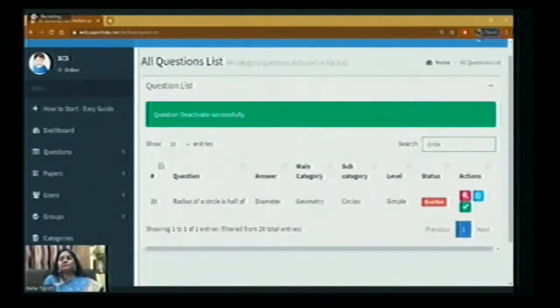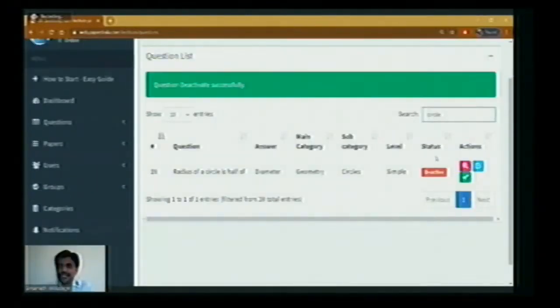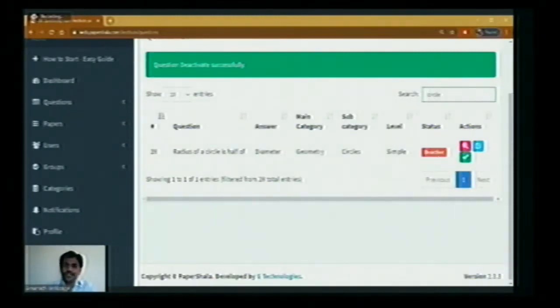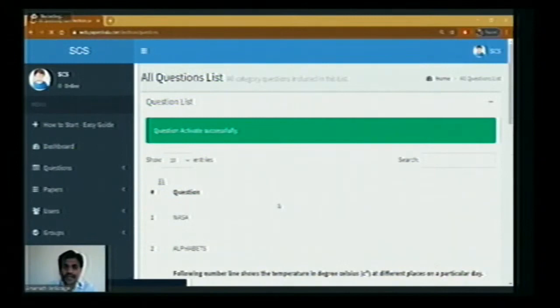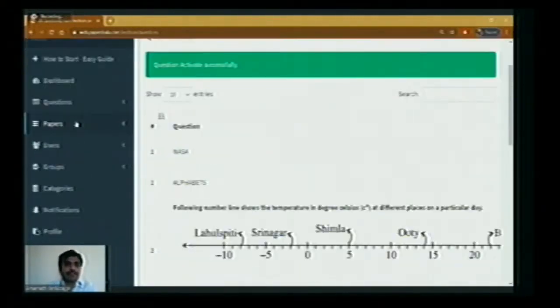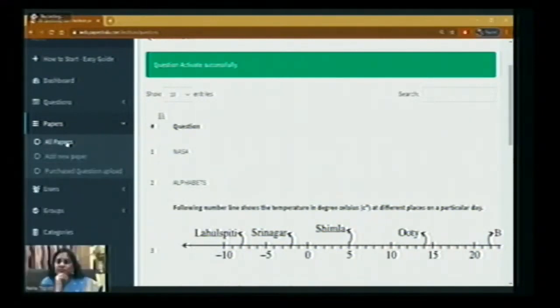If you see now, the same question, status is deactive. That means this question is in deactive state. If you want to add this question in the question paper, you just have to activate it. So it is activated. Question activated successfully.